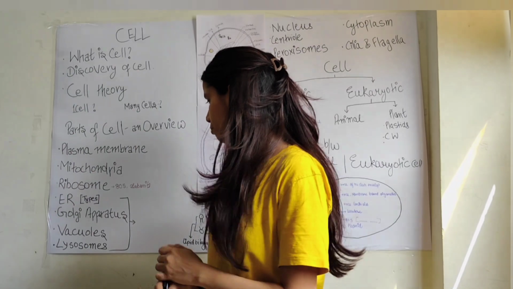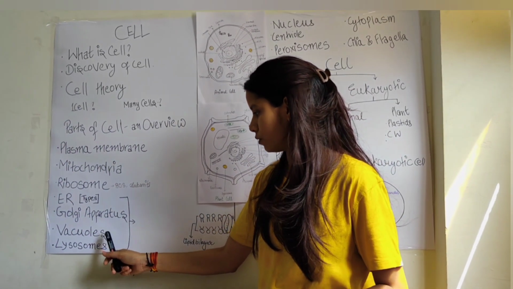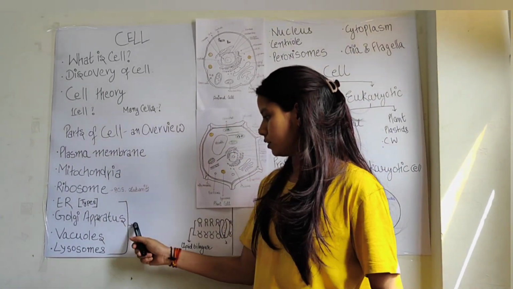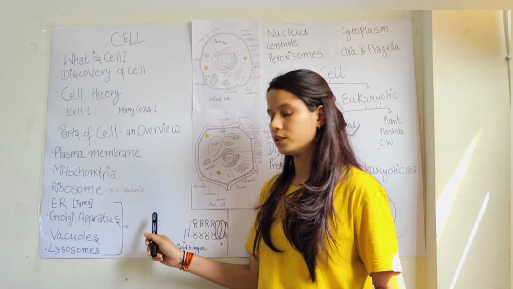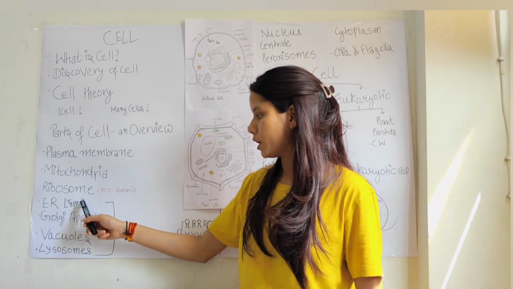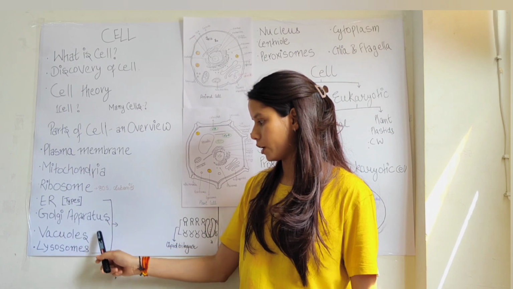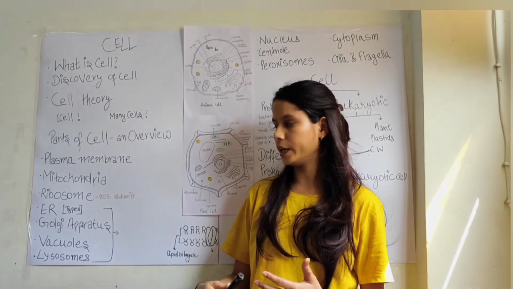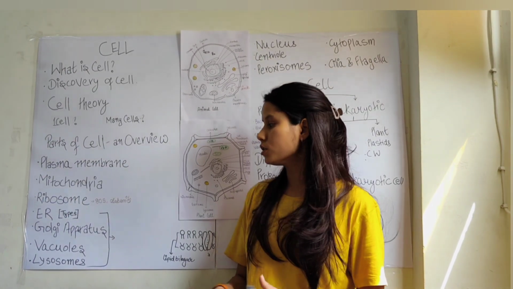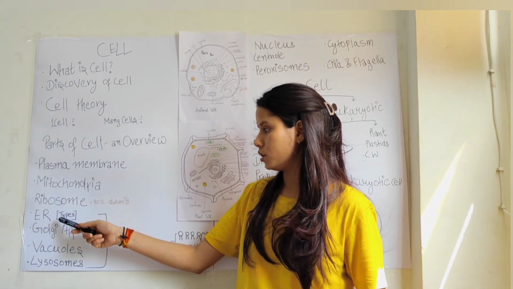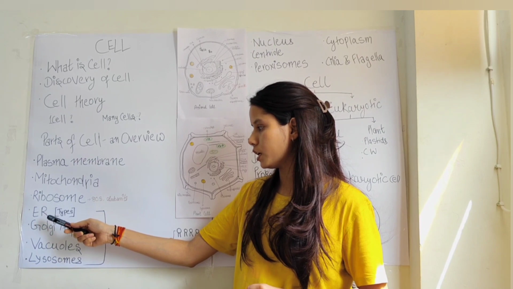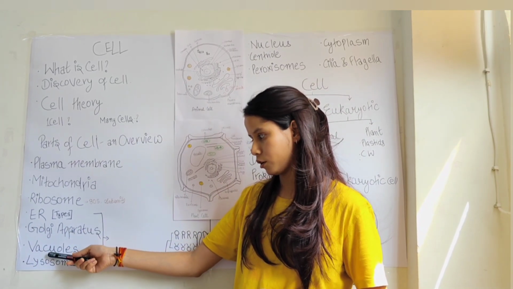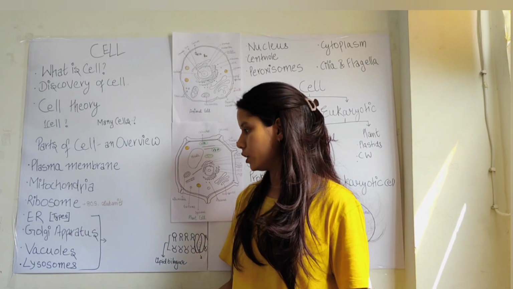Now I have marked these four organelles in a bracket, and these represent the endomembrane system: the endoplasmic reticulum, Golgi apparatus, vacuoles, and lysosome. These four make the endomembrane system, because their function is coordinated. The product from the ER is sent to the Golgi apparatus, then to the vacuoles. So their function is coordinated one by one.